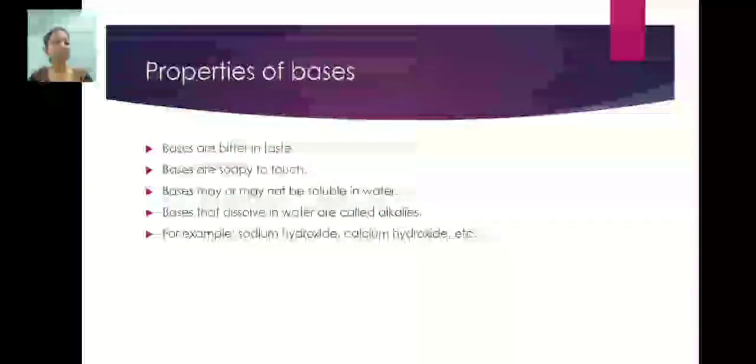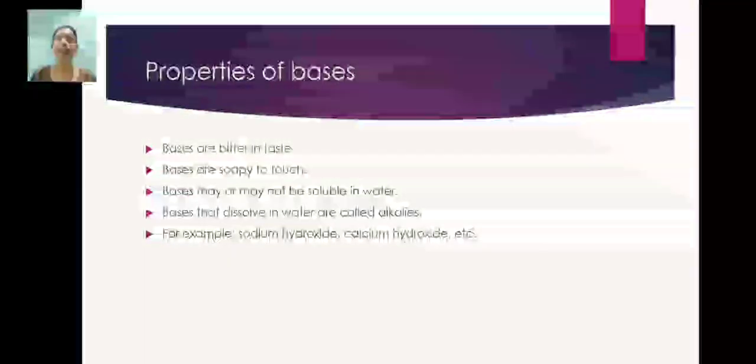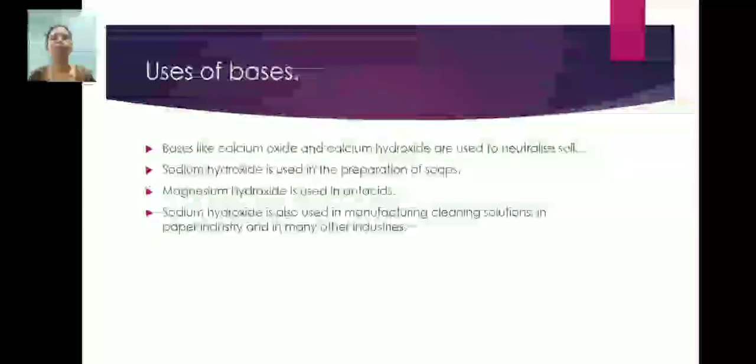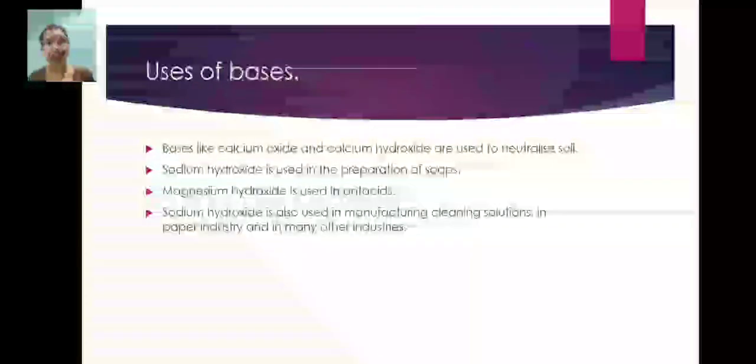For example, sodium hydroxide. I'll show you, if our school will start, students, how the sodium hydroxide is dissolved in water. Right now we are also not going to school, so it is not easy to show you the experiment. The calcium hydroxide and sodium hydroxide are the alkalis. Now uses of bases. What are the uses? Bases like calcium oxide and calcium hydroxide are used to neutralize soil.